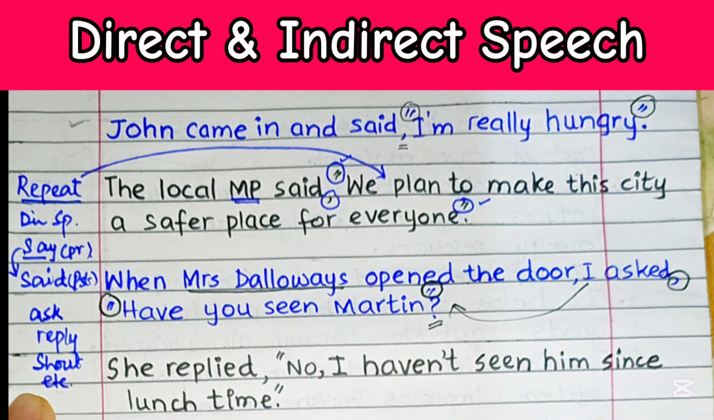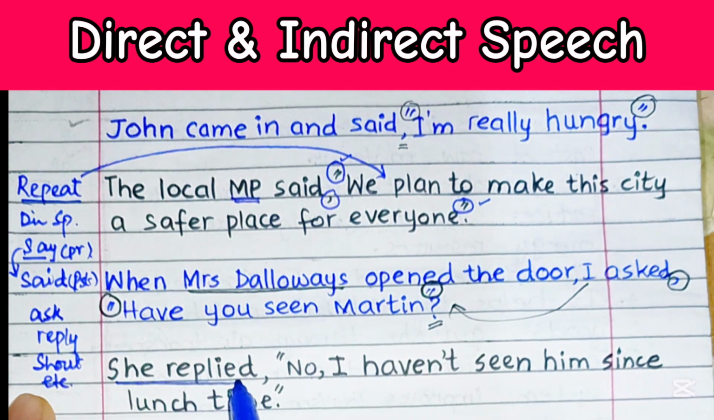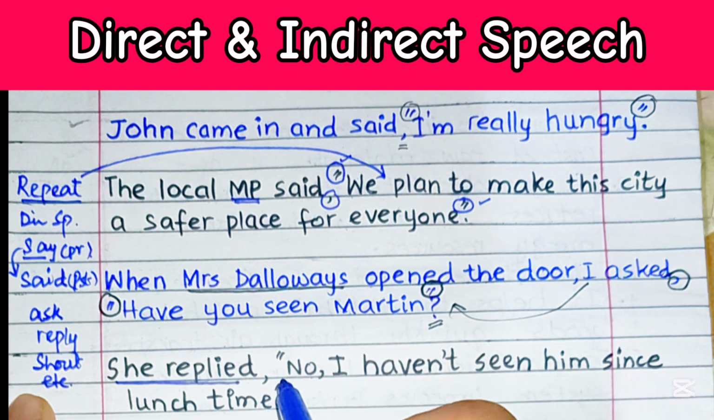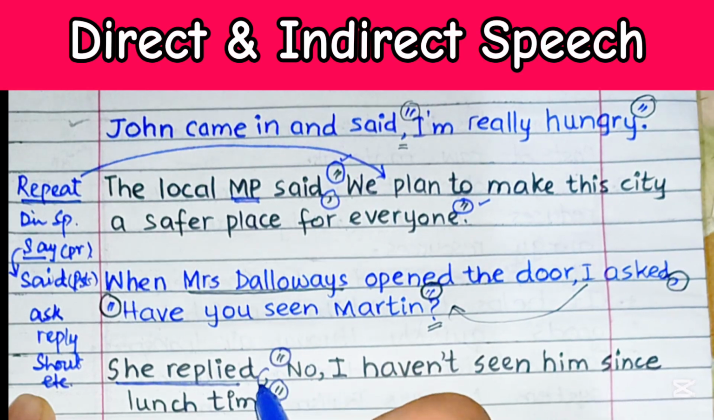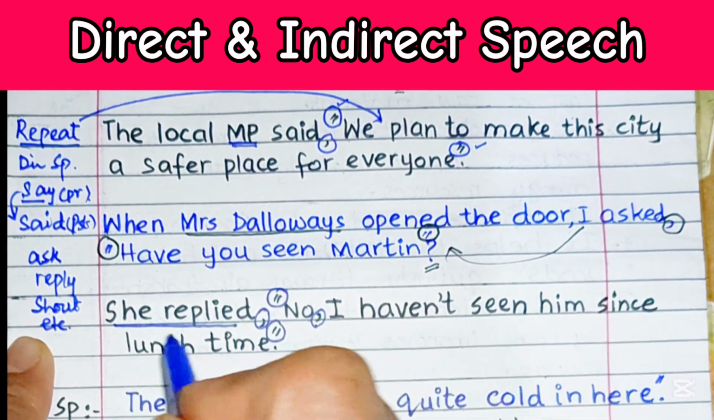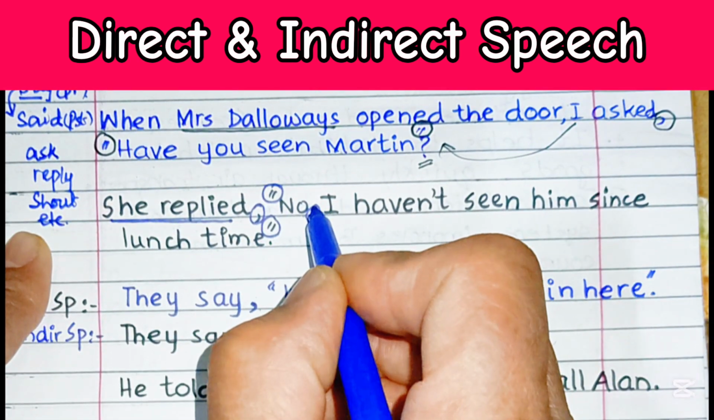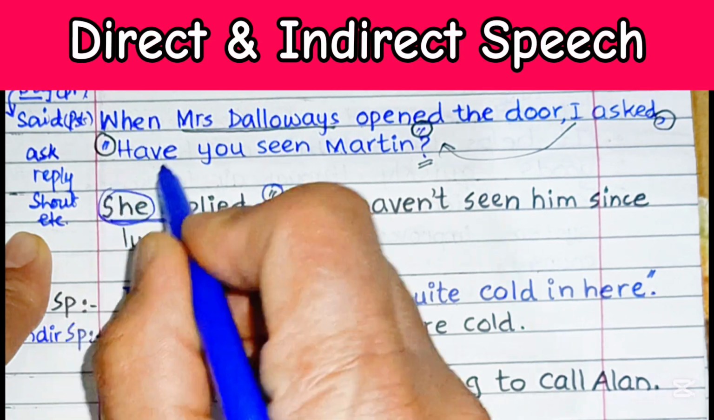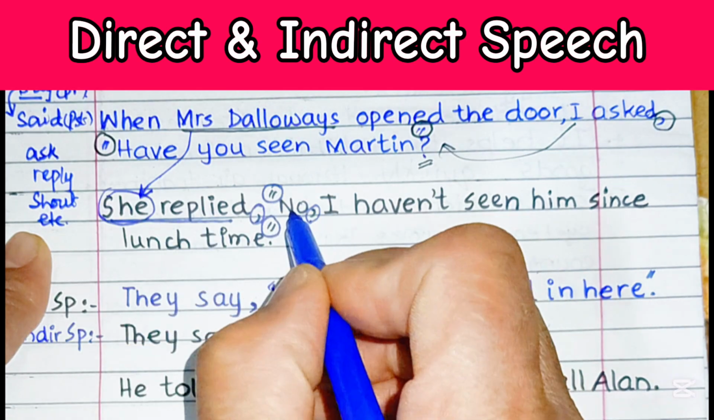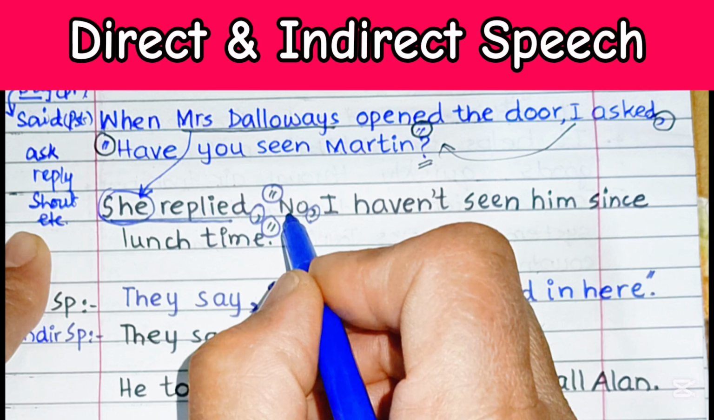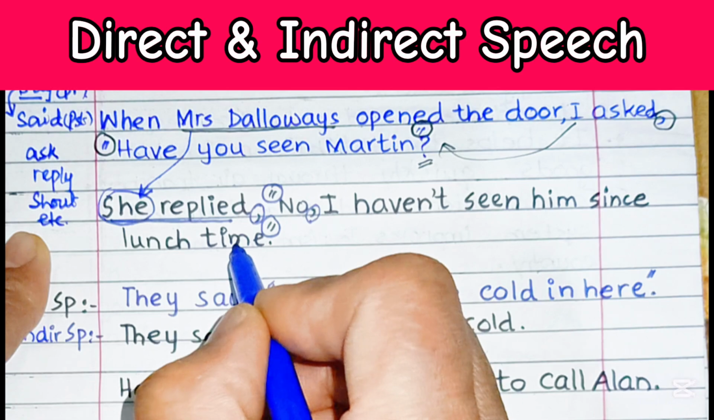She replied. Now this is the response by Mrs. Dalloway: "No, I haven't seen him since lunchtime." Again, these double quotation marks and this comma show that this is the repetition of the actual wording. Whatever Mrs. Dalloway said is being repeated, and the actual utterance by Mrs. Dalloway is, "No, I haven't seen him since lunchtime."